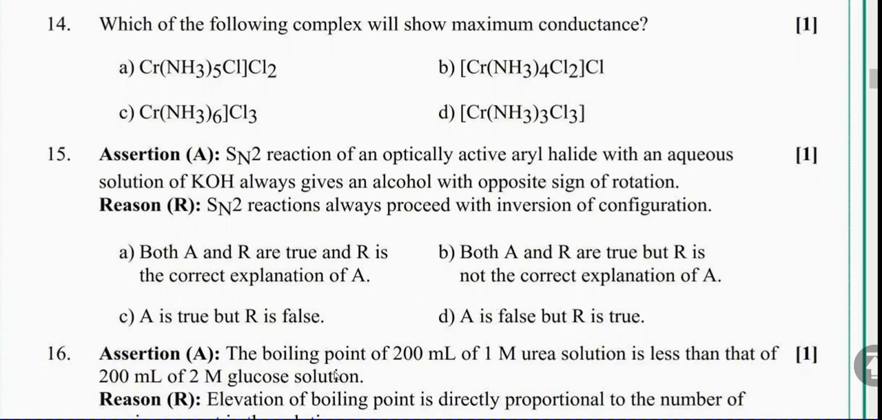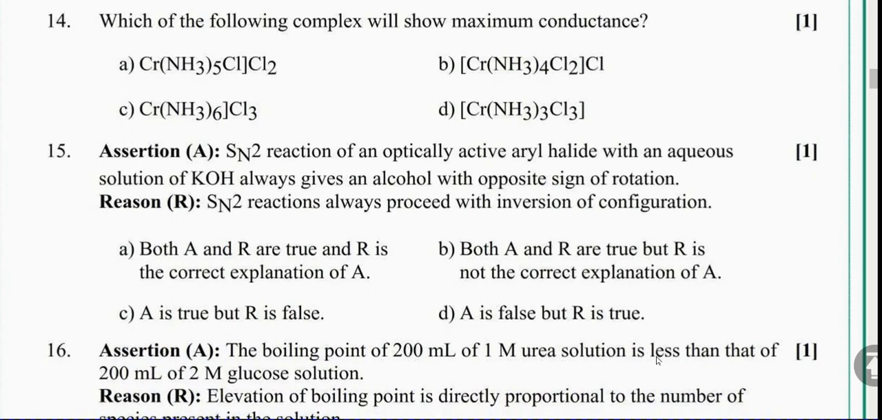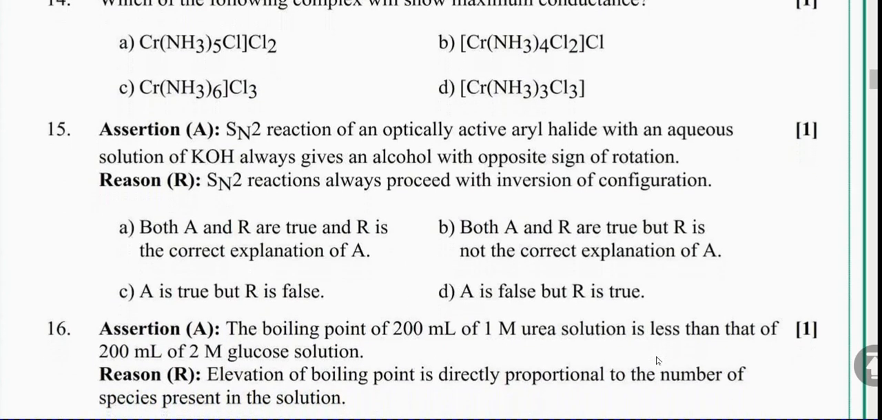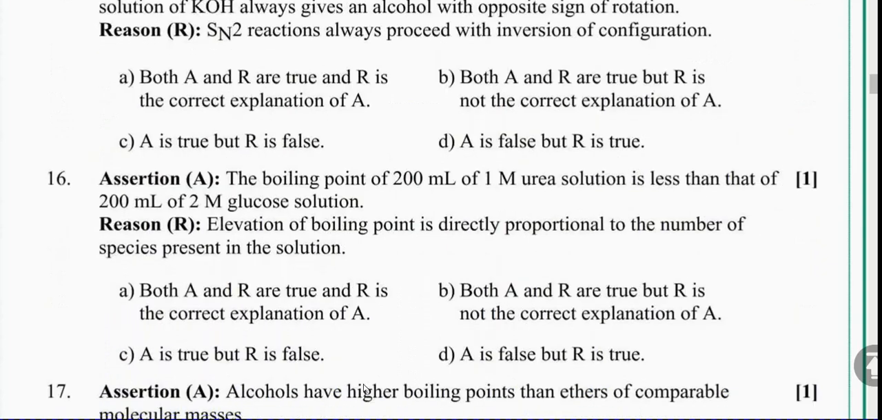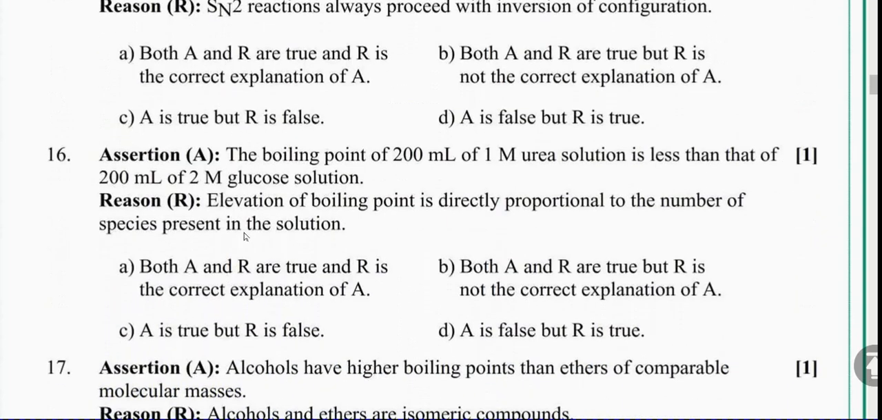Right. Next question. The boiling point of 200 ml of 1 M urea solution is less than that of 200 ml of 2 M glucose solution. Elevation of boiling point is directly proportional to the number of the species present in the solution. The boiling point of 200 ml of 1 molar urea solution is less than that of 200 ml of 2 molar glucose solution. This is right. Elevation of boiling point is directly proportional to the number of species present in the solution. This is also right. So, A is the right answer.